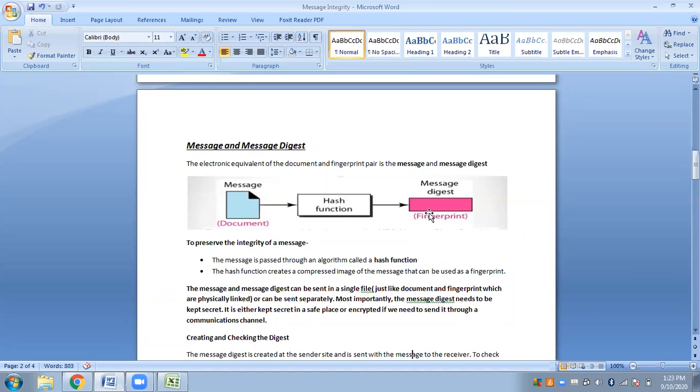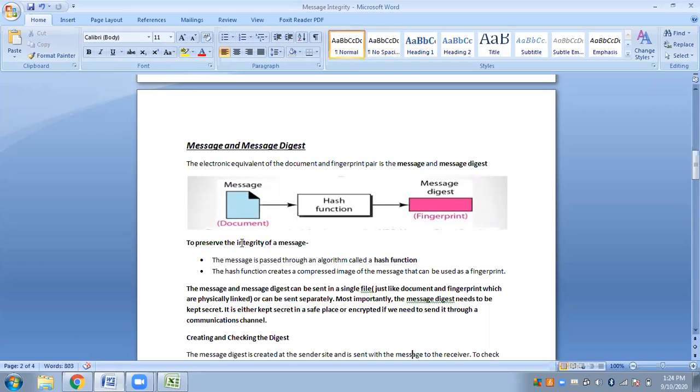If you read this you will not be able to understand it. So in electronic media, we will not sign the message physically, but instead we will apply a hash function to the message to create a message digest, a compressed version of the message, and that will be the fingerprint for our document.